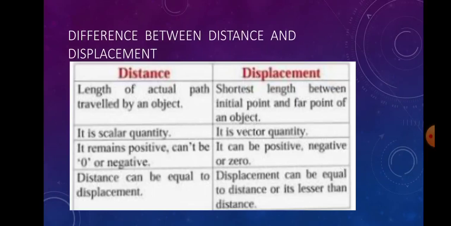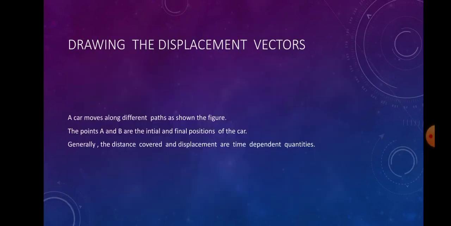Okay children, next we go to drawing the displacement vectors. Here a car moves along different paths as shown in the figure. The points A and B are the initial and final positions of the car. Generally, the distance covered and displacement are time dependent quantities.